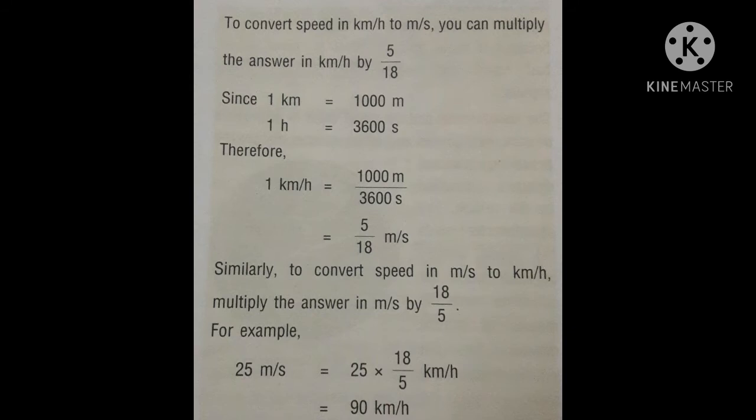This gives you 5 by 18 meter per second. Similarly, to convert speed in meter per second to kilometer per hour, multiply the answer in meter per second by 18 by 5. For example, if it is 25 meter per second, then 25 multiplied by 18 by 5 gives 90 kilometer per hour.